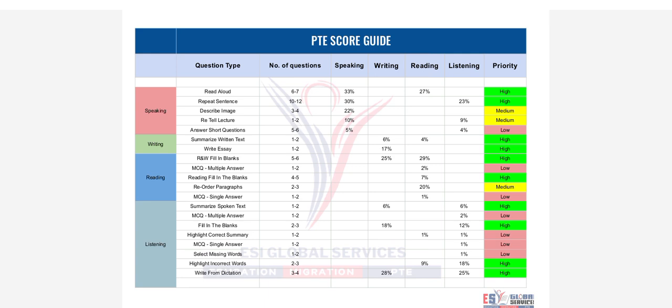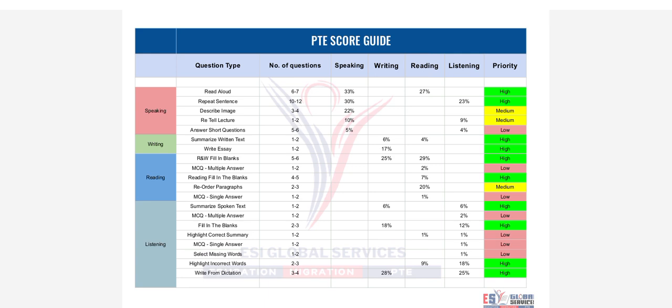The fifth question is select missing word. There are 1 to 2 questions. The marks distribution is 1% in listening. And highlight incorrect words has 2 to 3 questions. The marks are distributed 9% in reading and 18% in listening. So the listening part is very crucial and important.